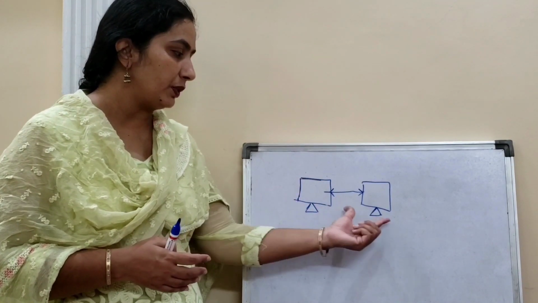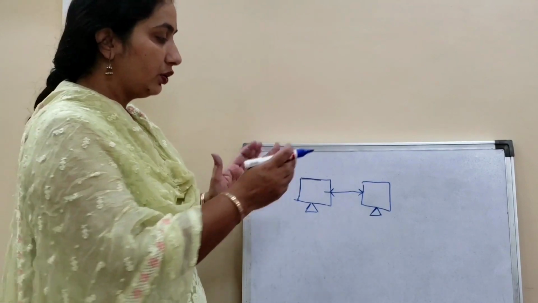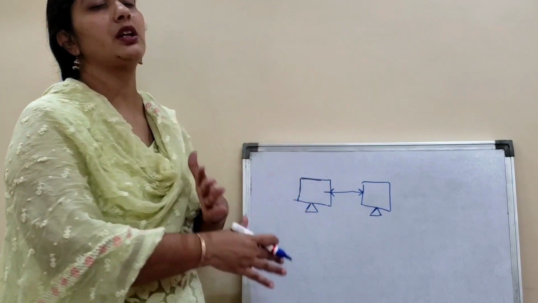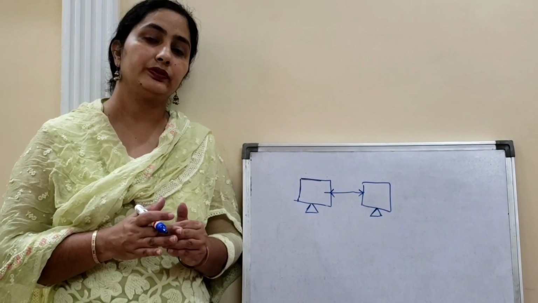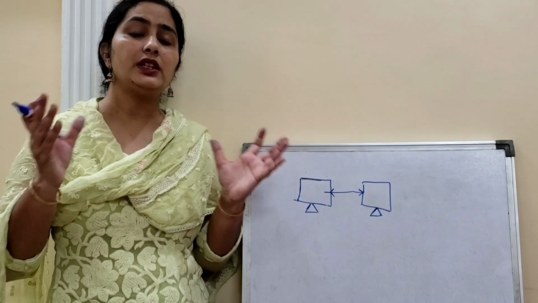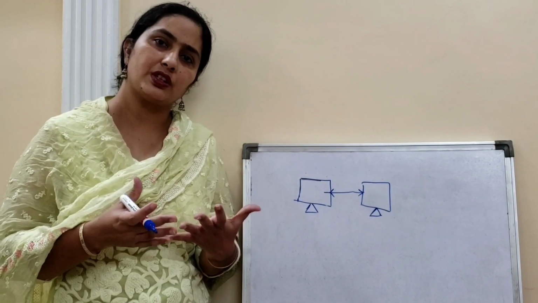Here these two computers are connected with each other, but in the internet we cannot have just two computers. There are millions of computers which are connected with one another, and when they are connected, they are sharing information.